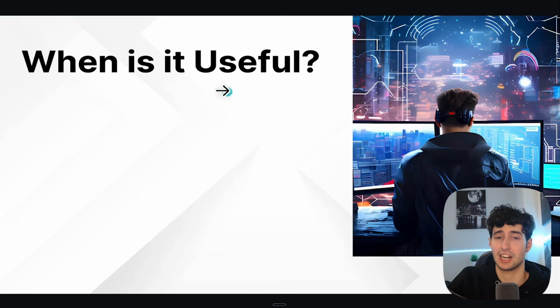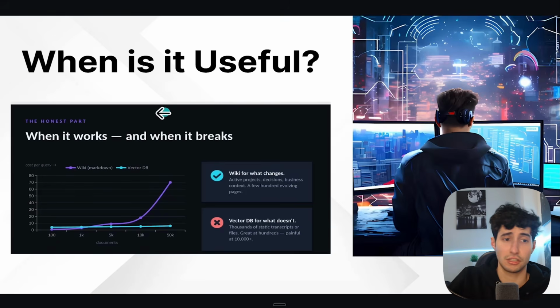But when can this actually be useful in practice? And the answer to that is, it is very useful when you have multiple active projects and a lot of business context. Plus, if you have just a few hundred pages in your knowledge base.